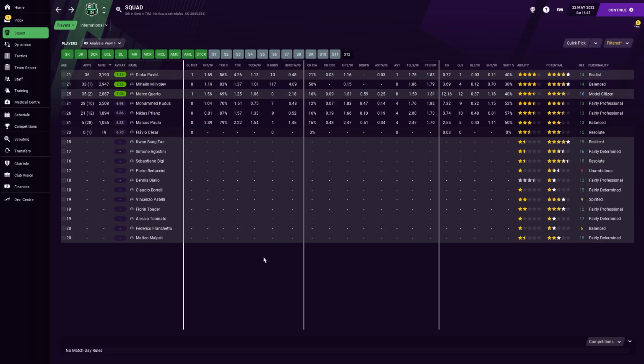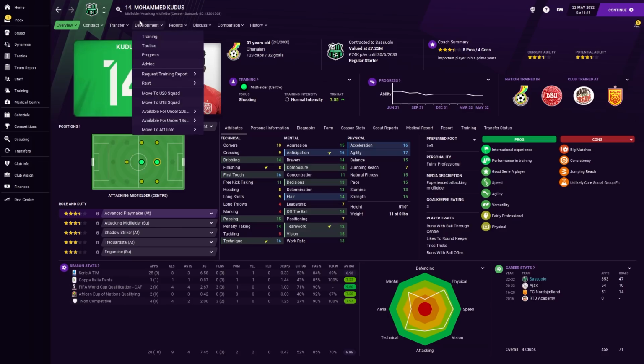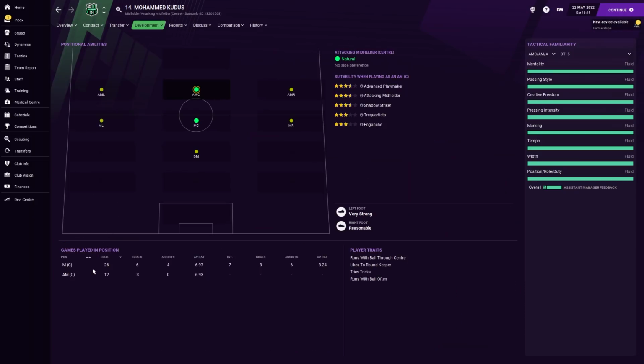So really, what we're now looking at, and this is always where it starts to get a little bit more granular, is because it's just hard. Kudus and Flans are mostly the two guys that have played on the other side of things. But again, you can see that Kudus, I think he has played a fair amount through the middle as well. 12 games through the centre, and then... But he actually played better when he was slightly deeper, in fairness. And, wow, a lot of international appearances playing there too. Good God, 8 goals and 6 assists for Ghana.